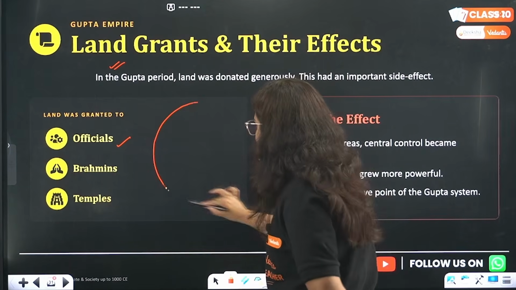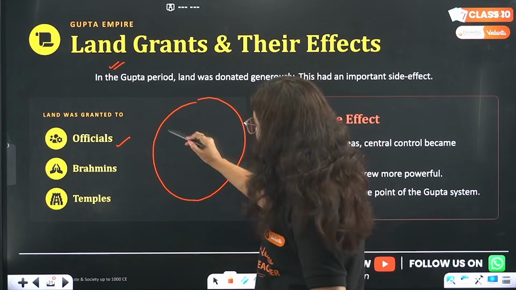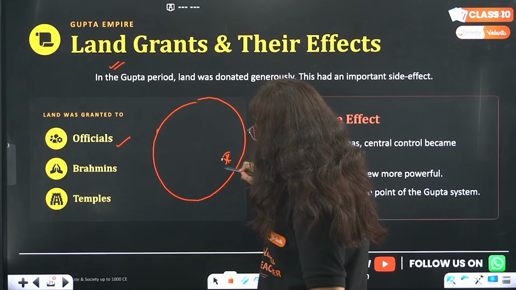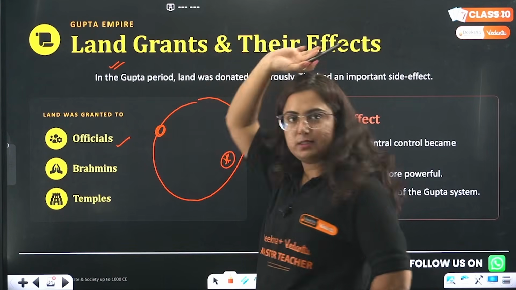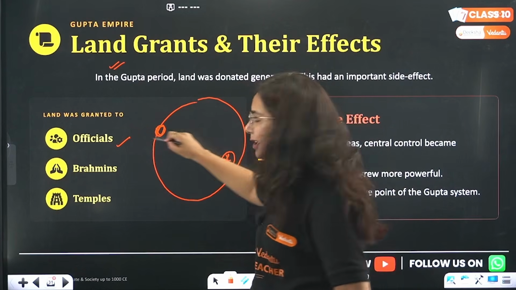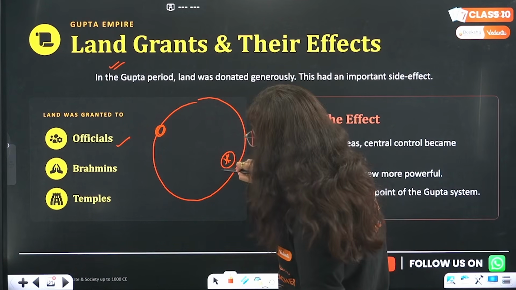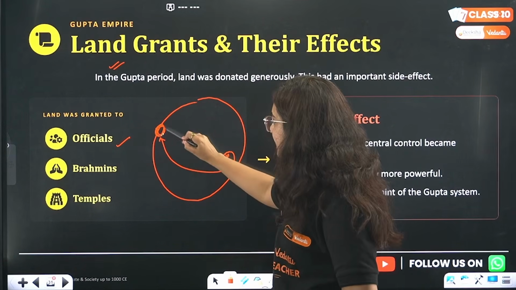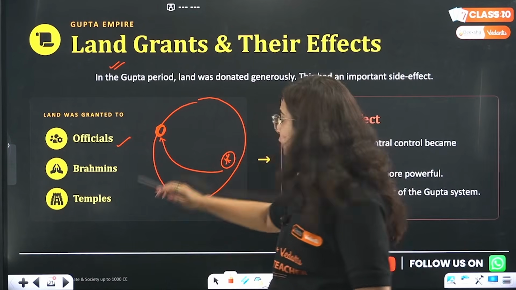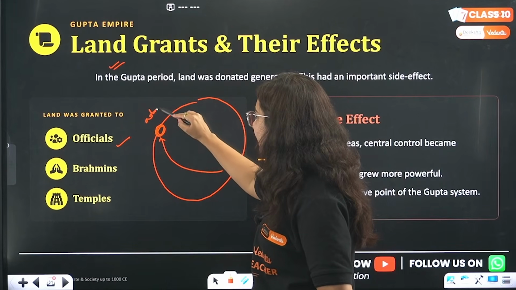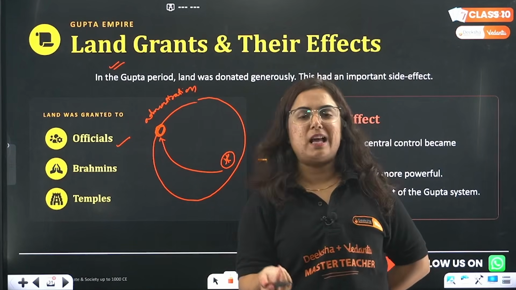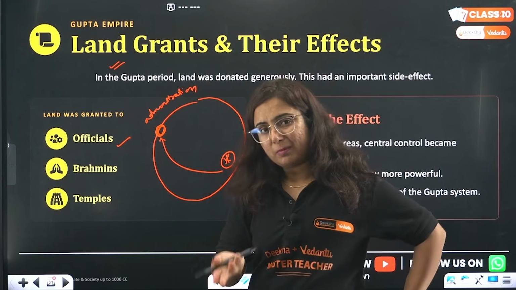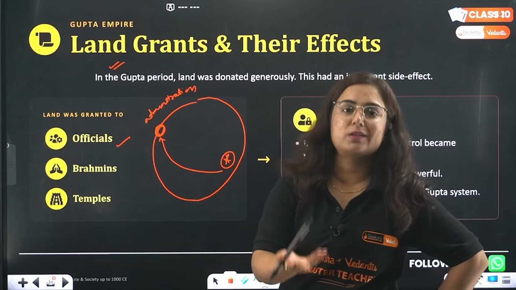See, for example, this is a large empire. Okay, now the ruler is sitting here in Patliputra, Gupta dynasty ruler, and this territory is in Afghanistan nowadays. Will he be able to administer this? No. So he sent one of his officials that this land is given to you, bhai. What you do? You administer here. You take your salary from here. Okay, the better you administer, the more salary you will get. The more farming you will be able to do here, the more salary you will get.